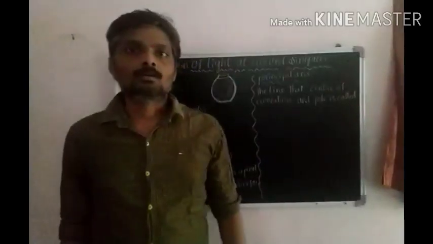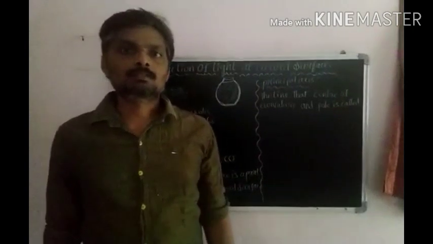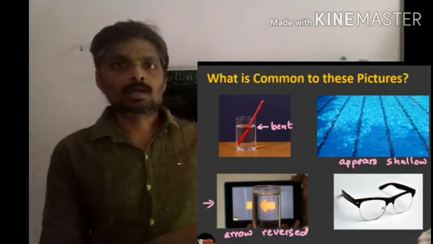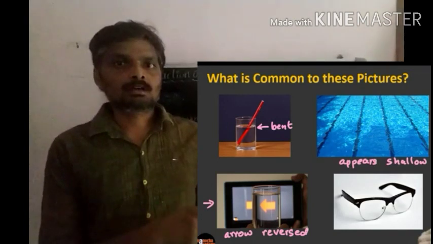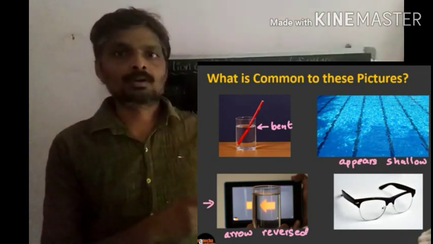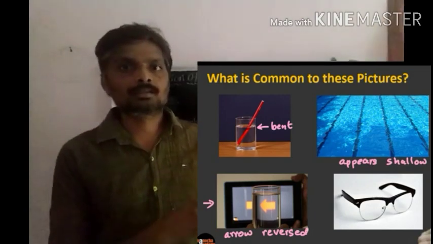Before entering into today's topic, I want to ask one question for you. Here I am showing 4 diagrams. In all these diagrams, what is a common point? What is a common point? You observe. What is the cause behind that?